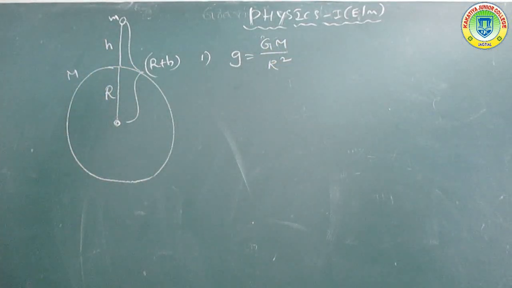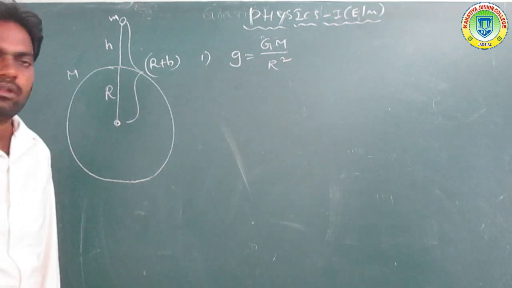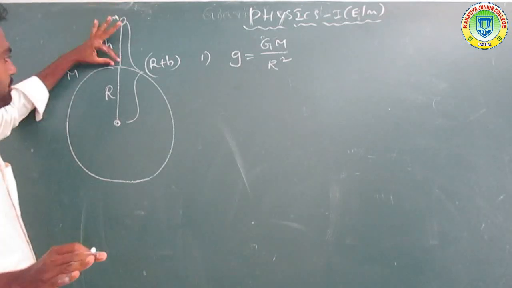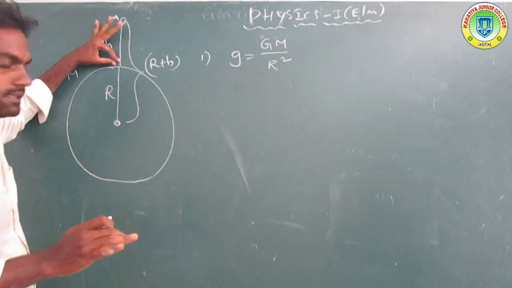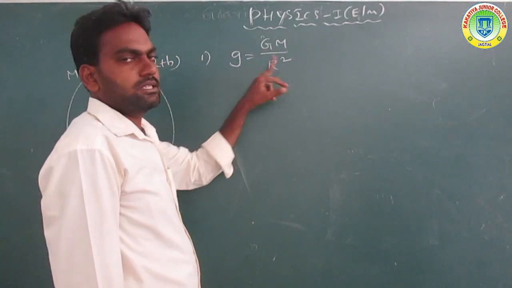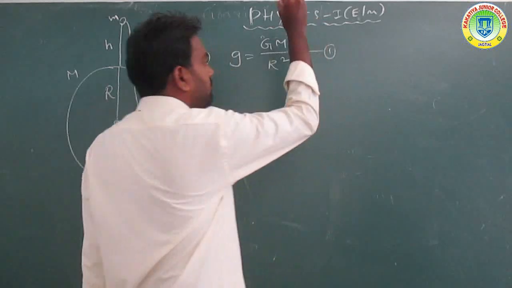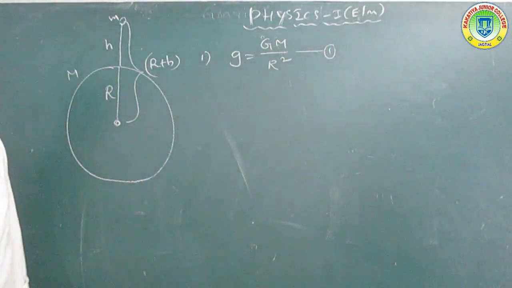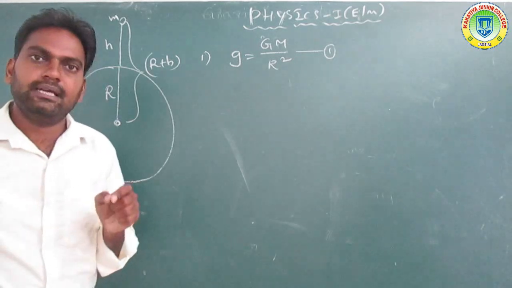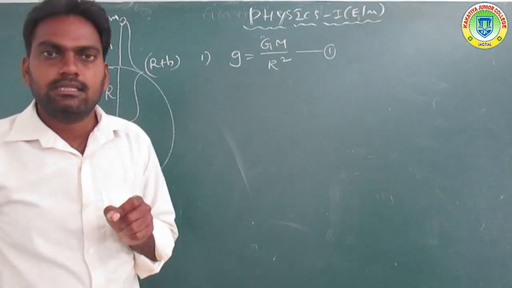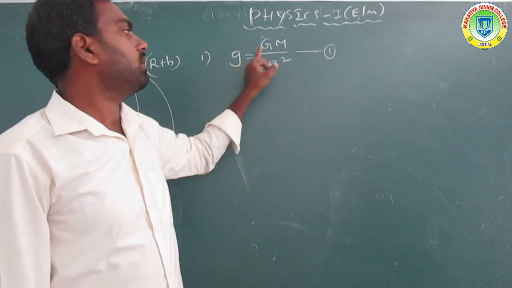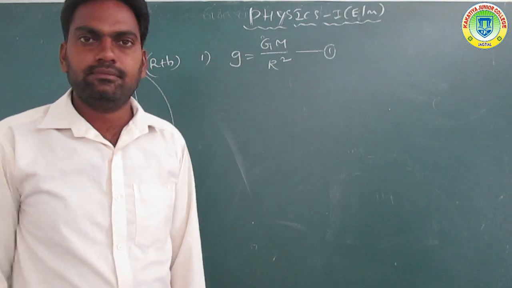So when the object is placed on the surface of the earth, the relation is g is equal to GM by R square.